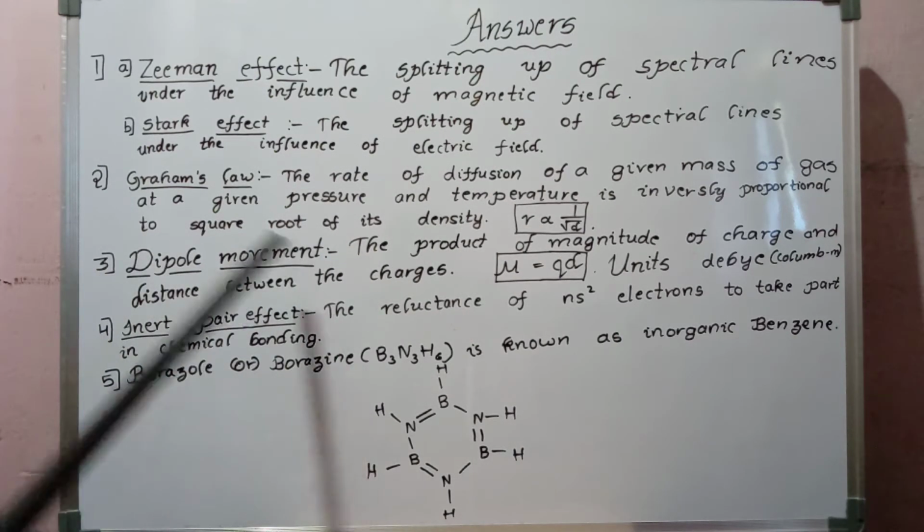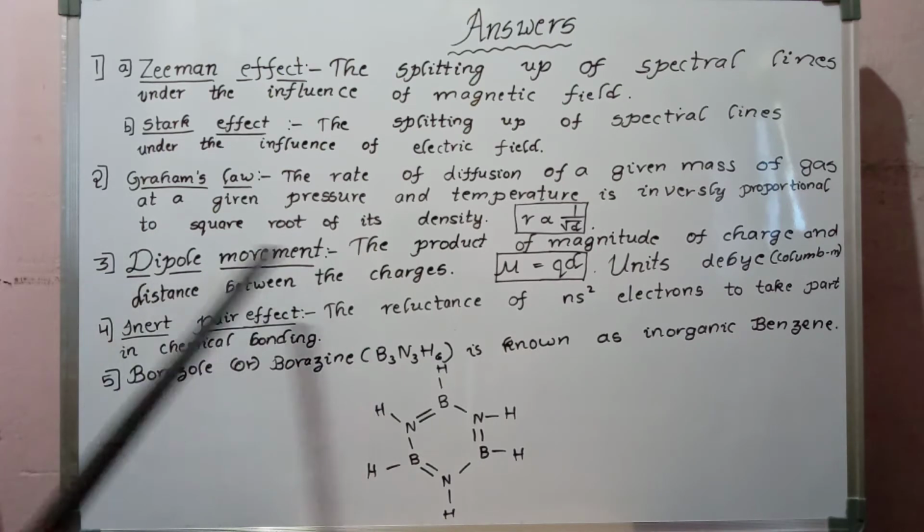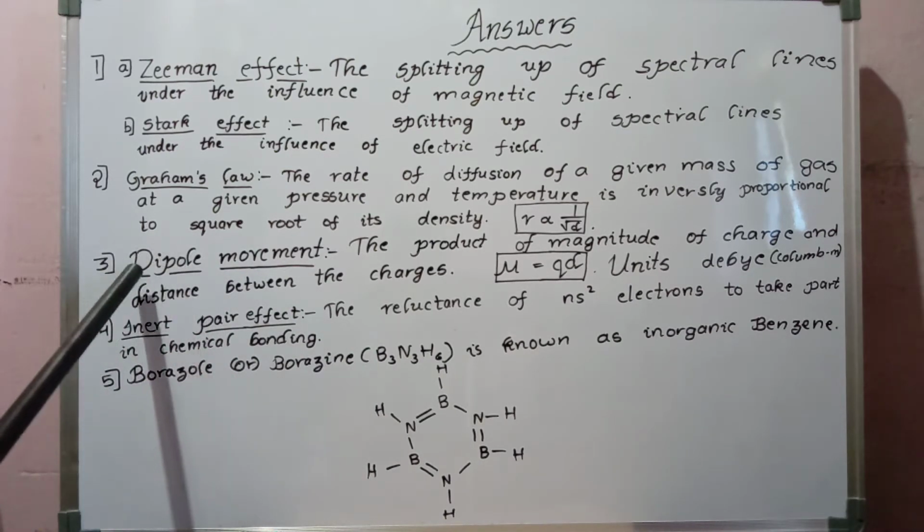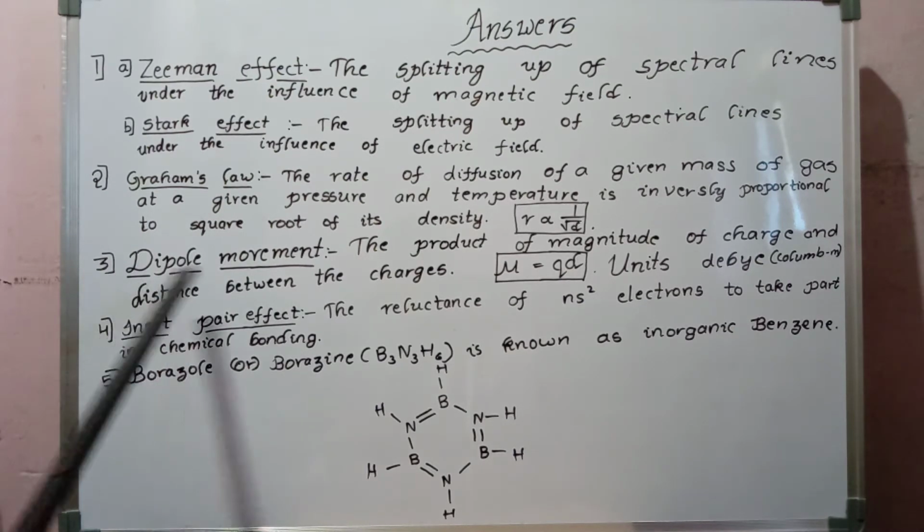Next one, dipole moment. Here dipole means two poles. If you take a positive charge and a negative charge like that, so dipole moment.